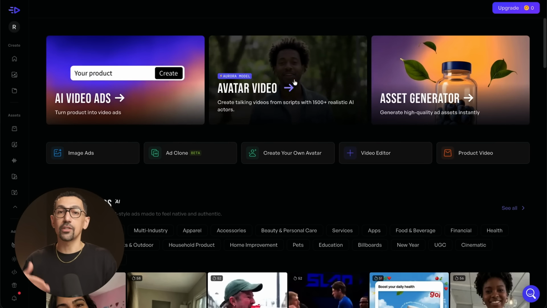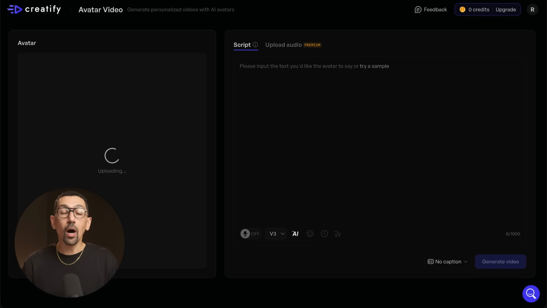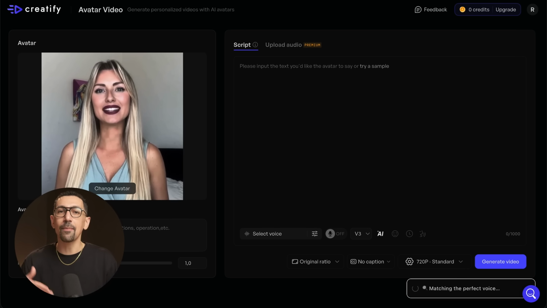The first thing you'll do is you'll choose or create your avatar. For this example, let's say you're using Aurora to animate a photo. You upload that image and Creatify will process it into a fully animated avatar. This literally happens so fast.